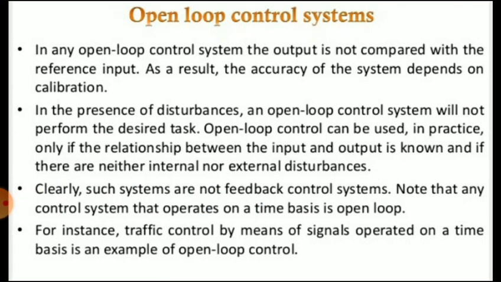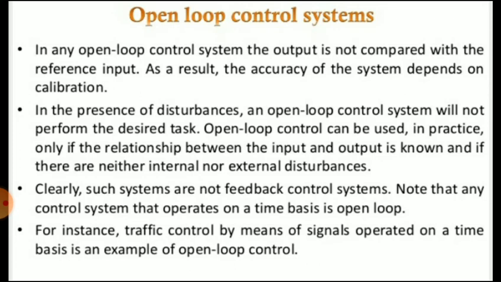In any open loop control system, the output is not compared with the reference input. As a result, the accuracy of the system depends on the calibration. In the presence of disturbances, an open loop control system will not perform any desired task. An open loop control system can be used in practice only if the relationship between the input and output is known and if there are neither internal nor external disturbances. Then only you can use the open loop control system.